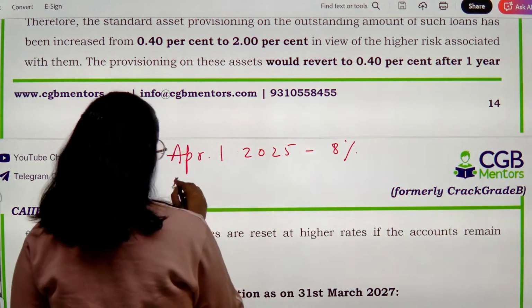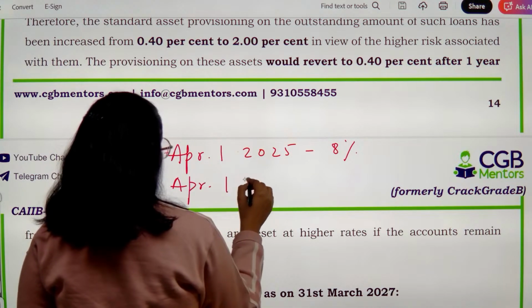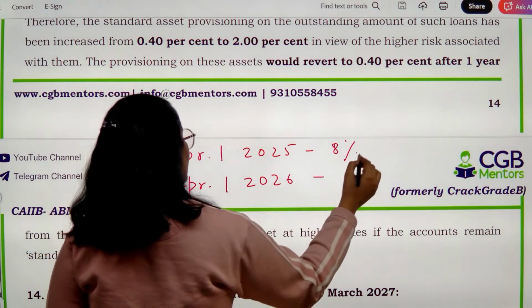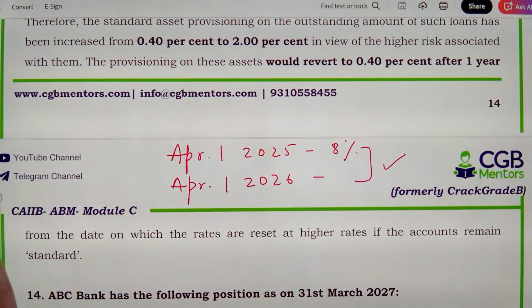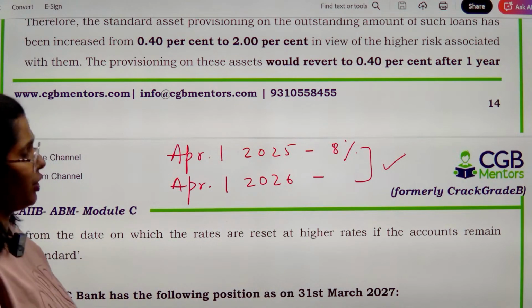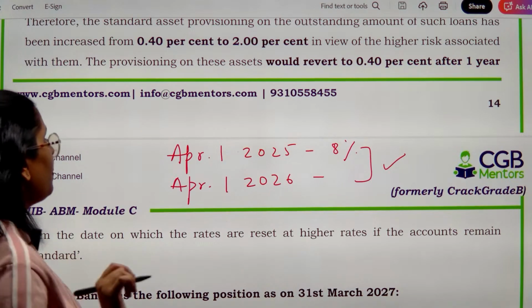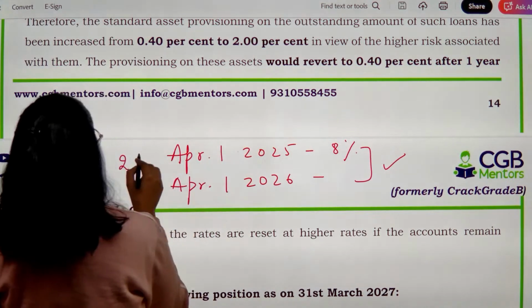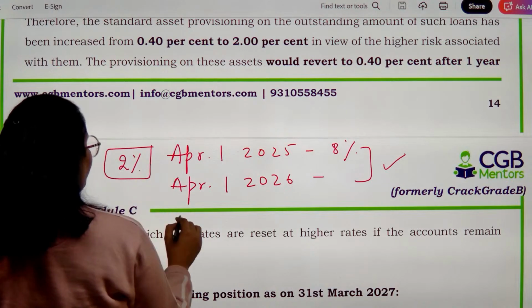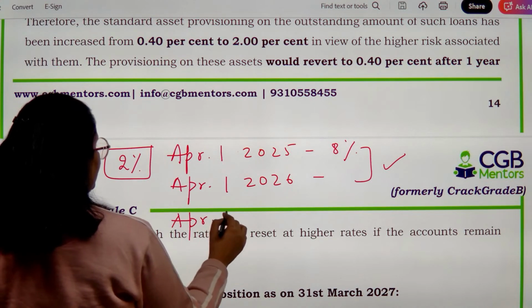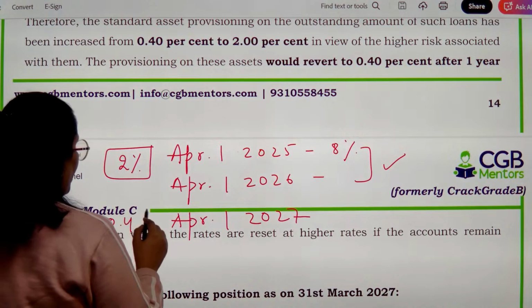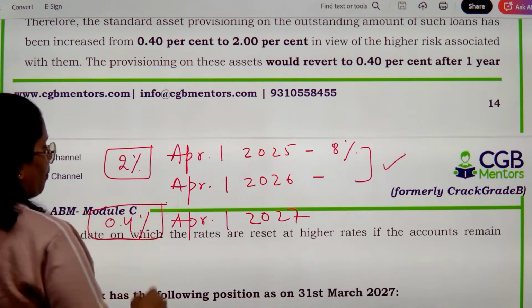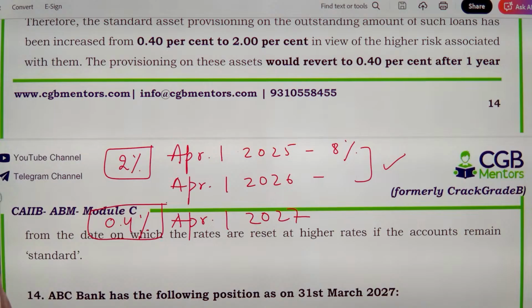ठीक है? Now we will see that if you remain consistent. If the borrower pays the amount consistently during this particular duration, we do not have any problem. ठीक है, तब तक provision would be 2% only. But from next year onwards, once the 1 year period has elapsed, the provisioning requirement will come back to 0.4%. ठीक है, provisioning requirement आपकी 0.4% पे वापस आ जाएगी.